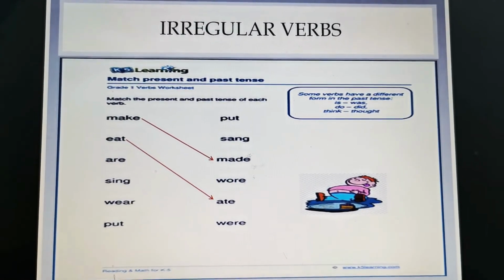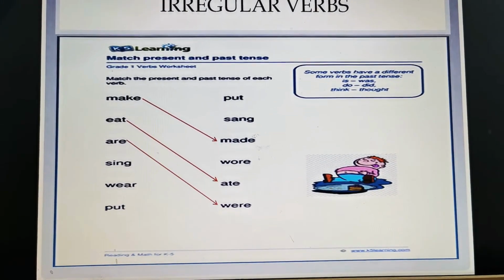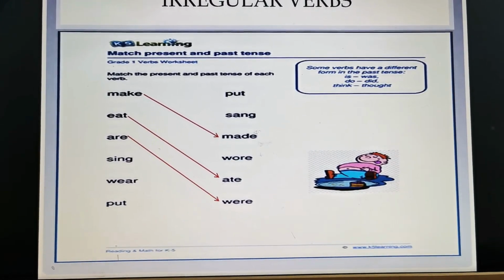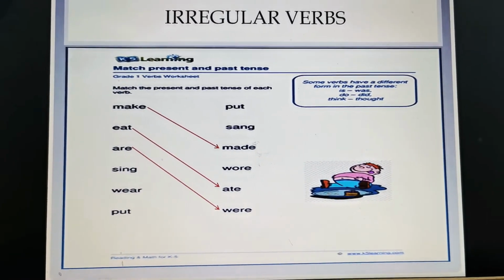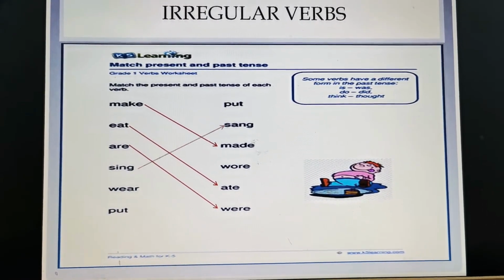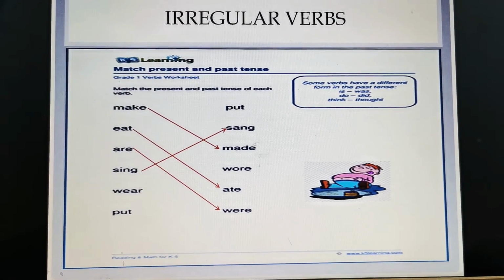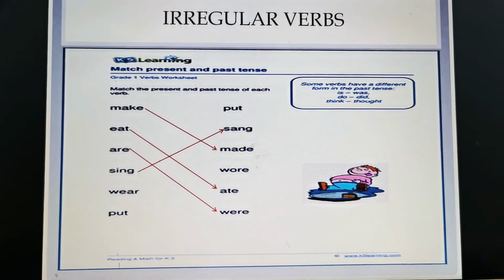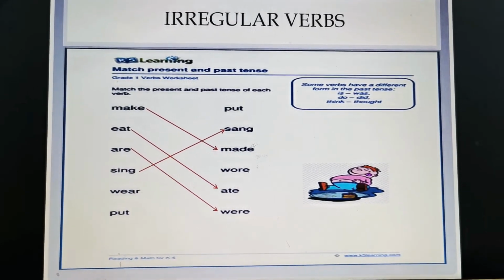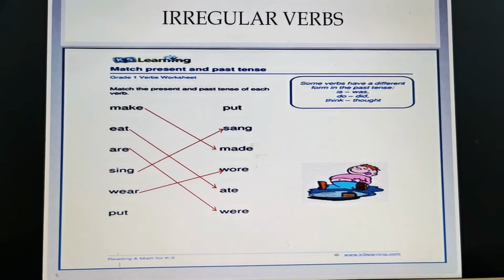So, are becomes were. Sing, as we know, becomes sang. I sing a song. Yesterday, I sang a song. Wear. I wear my uniform. Yesterday, I wore my uniform.